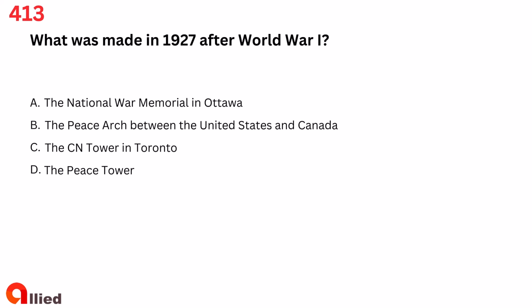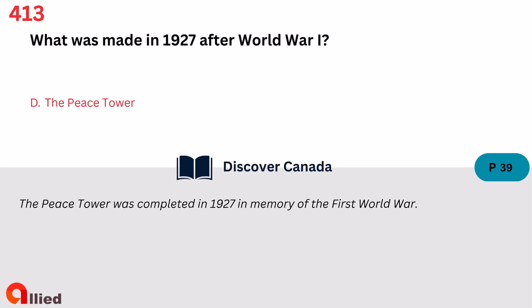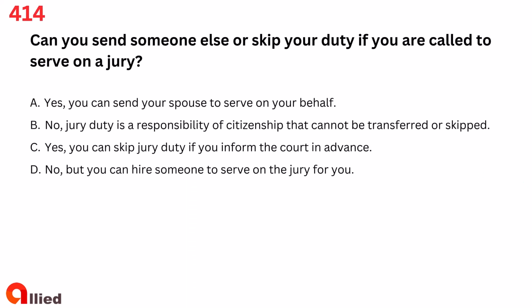Question 413. What was made in 1927 after World War I? A. The National War Memorial in Ottawa. B. The Peace Arch between the United States and Canada. C. The CN Tower in Toronto. D. The Peace Tower. The answer is D. The Peace Tower.